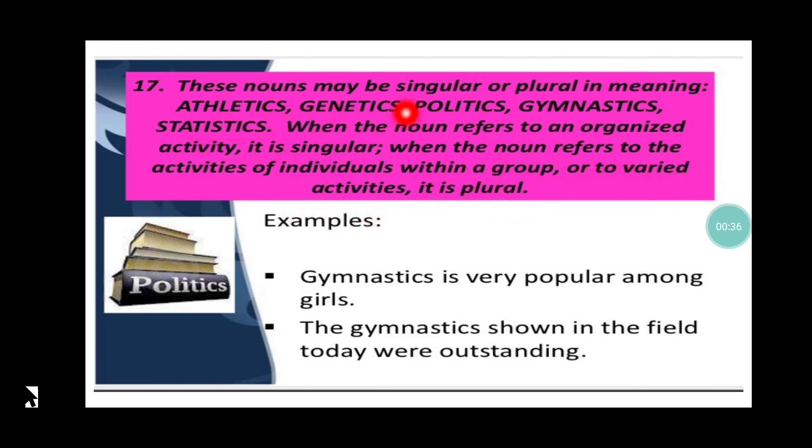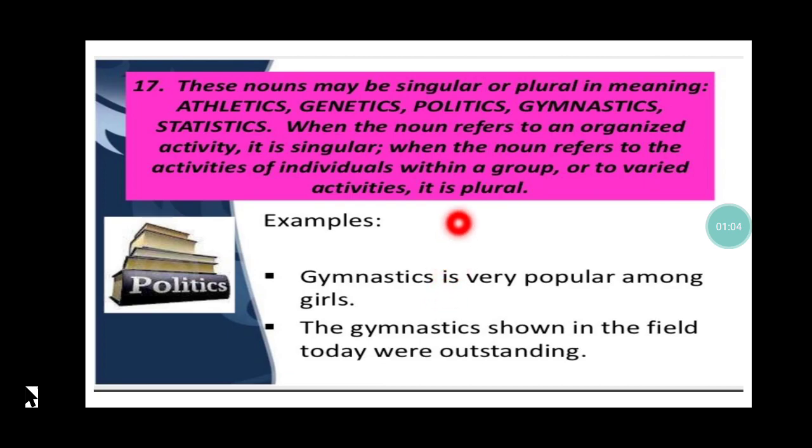Now these words will have some variation depending on the usage. Like when I say gymnastics is very popular among the girls, I am talking about an organized activity, which is popular among the girls, so this will be treated as singular, and so my verb is going to be singular.